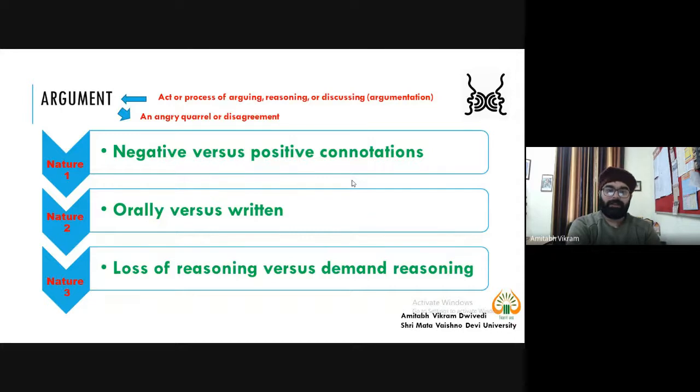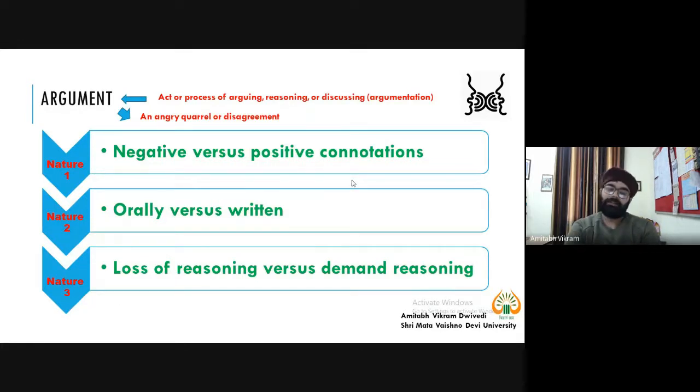At the same time, once we argue in a quarrel, or when we have a disagreement, then generally we lose our reasoning. But when you conduct research and when you argue, then it demands reasoning.